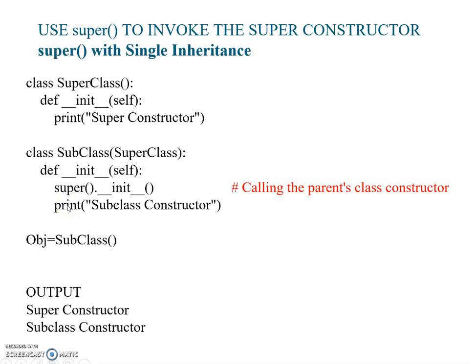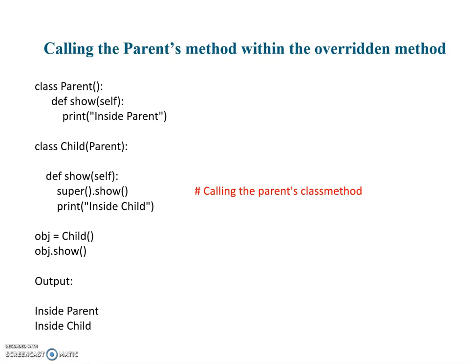It will go to the subclass init method, then to the print statement, will print subclass constructor on the console and stop the execution. So here I have written the single inheritance concept: one superclass, one subclass, and in both classes a constructor, and through the subclass constructor I have called the base class constructor through the super method.